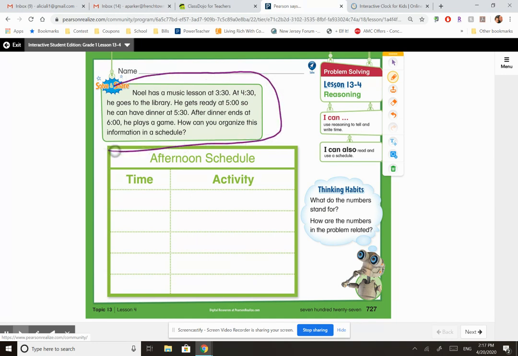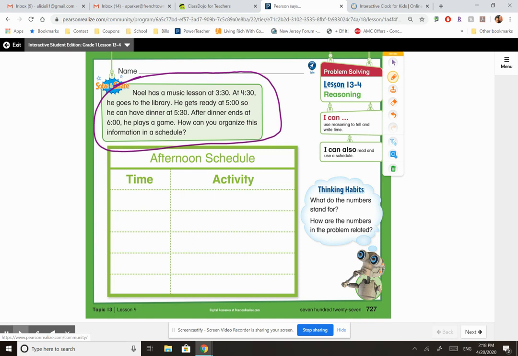This is Noel. So his schedule, he has a fun day today. He has a music lesson at 3:30. At 4:30, he goes to the library. Then he gets ready at 5 o'clock so he can have dinner at 5:30. And then after dinner ends at 6, he plays a game. So we're going to organize this information and put it in a schedule here.